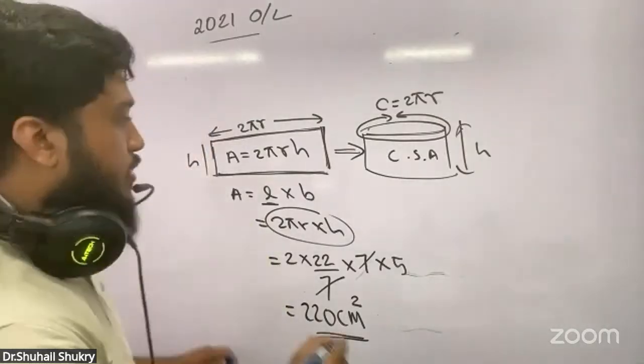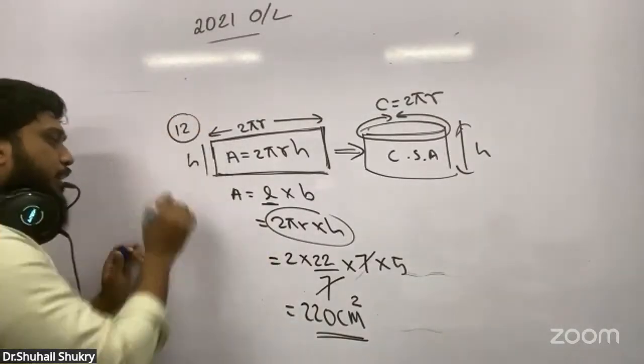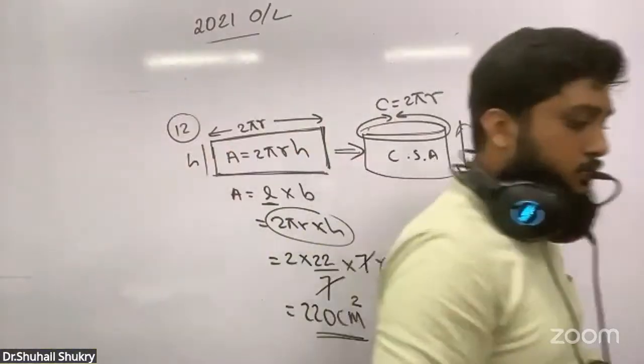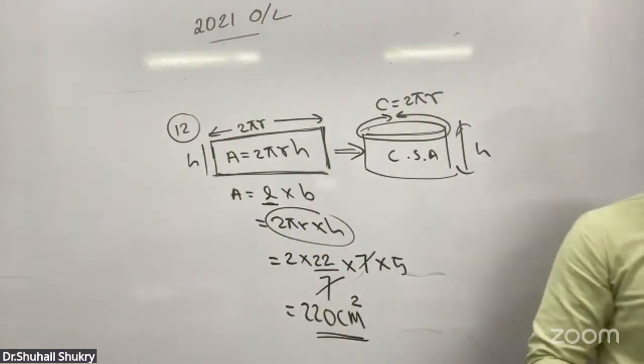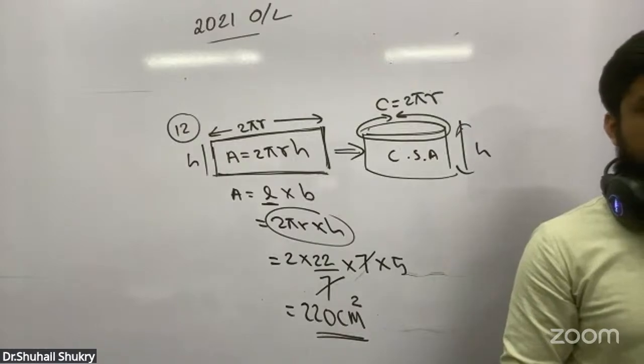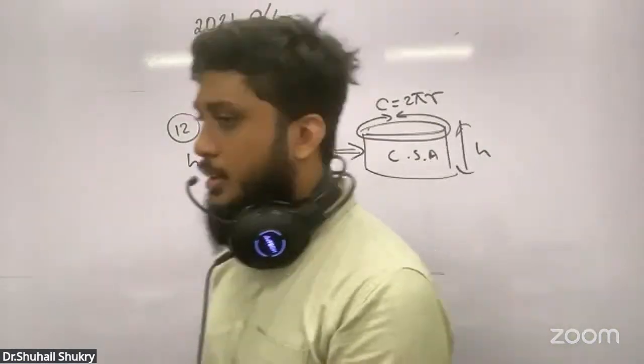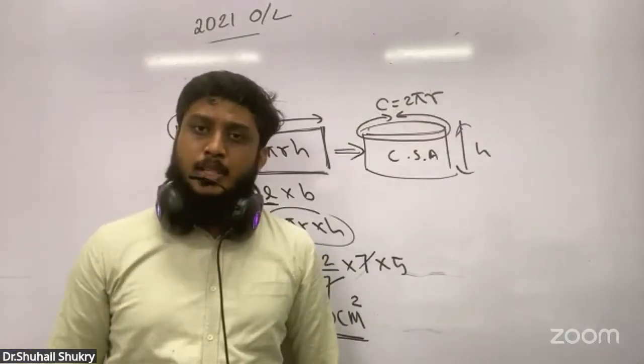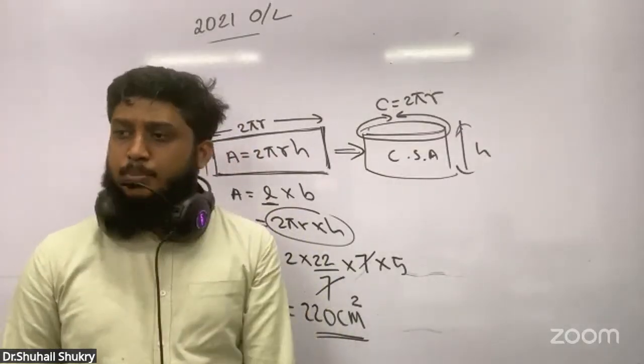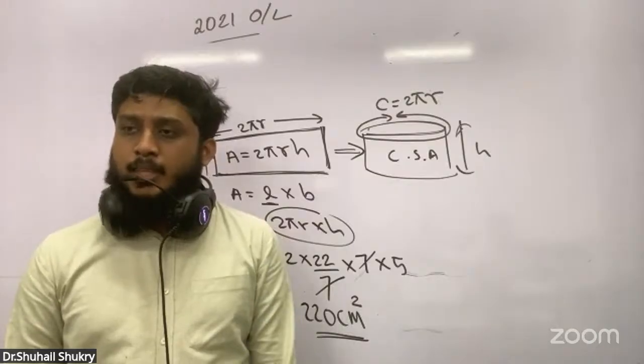Number 12. This is number 12. Did we find any difficult questions so far? I didn't find. Did you find? No, you can't say anything is difficult in this. Everything is 100% understandable. So far we have completed only up to the second term. Right?